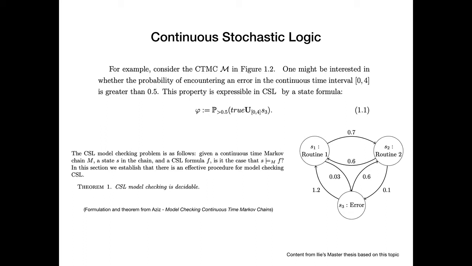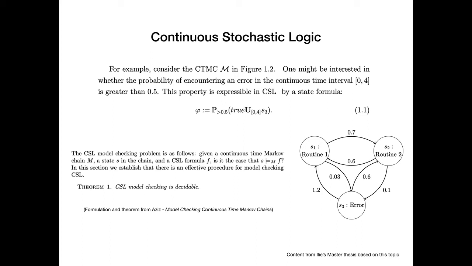This formula says that with probability higher than a half, we're going to transition to state S3 somewhere between time 0 and time 4. True is just a shorthand for all the possible states. People who are familiar with it will notice that some work is usually done around labeling the states, but here, for simplicity, we have reduced the labels to be the states themselves.